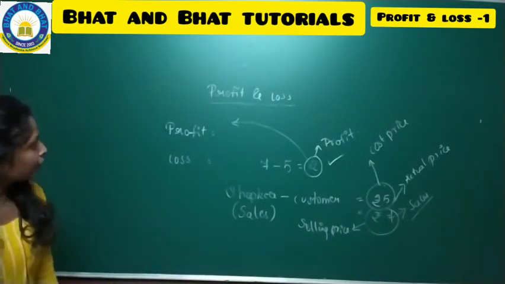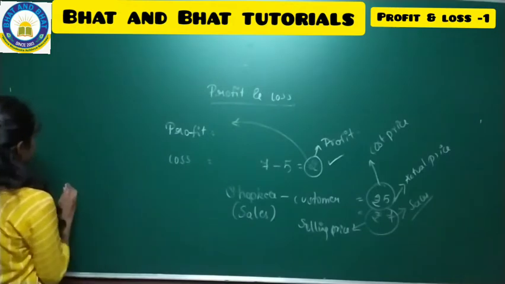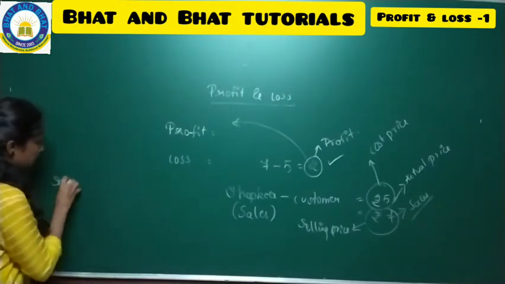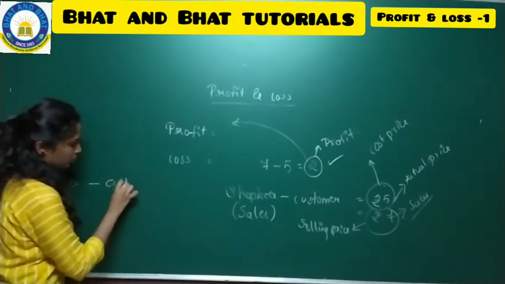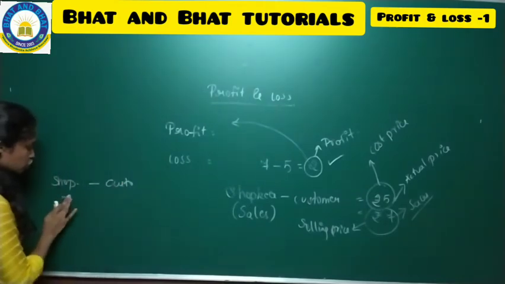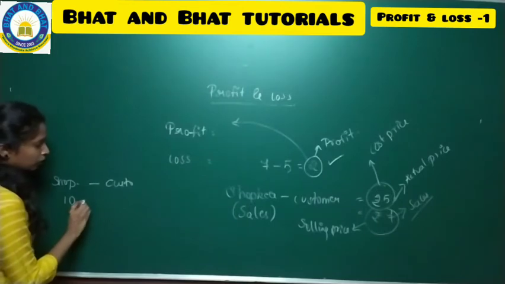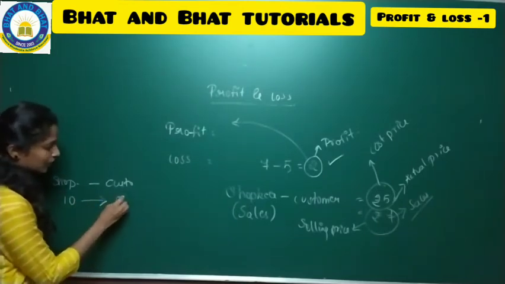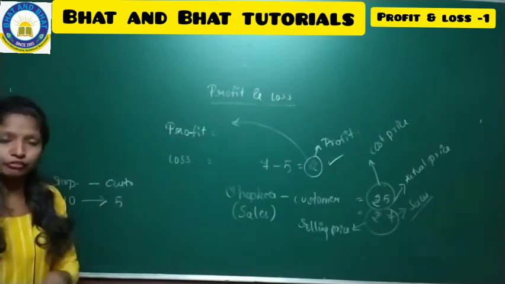And then if I move on to loss, let us take the same shopkeeper, and there is a customer, and the price of one chalk is 10 rupees, but for the customer he is giving the same chalk for 5 rupees.